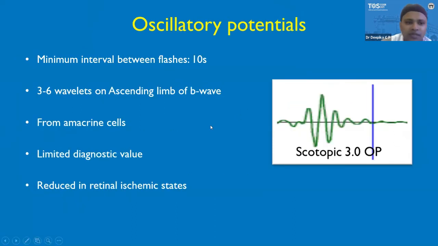Now next one is the oscillatory potentials. The minimum interval between the flashes is 10 seconds. 3 to 6 wavelets are seen on the ascending limb of the B wave, and as I told, they denote the activity of amacrine cells or the ganglion cells. They have very limited diagnostic value clinically. They are usually reduced in retinal ischemic states, or they can be helpful in differentiating the type of congenital stationary night blindness.